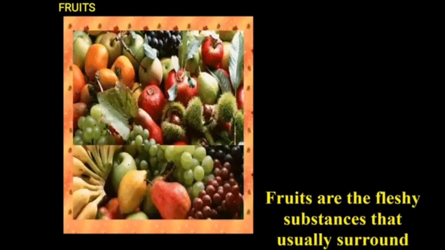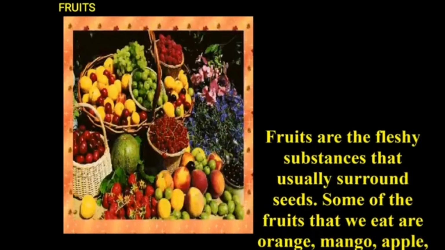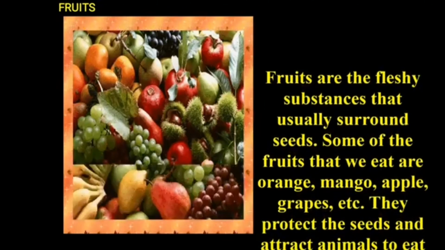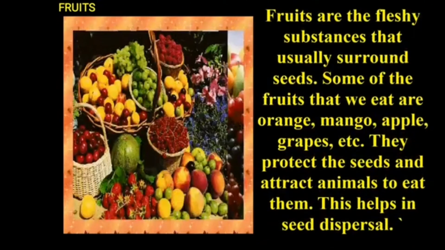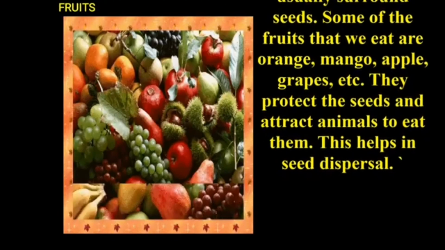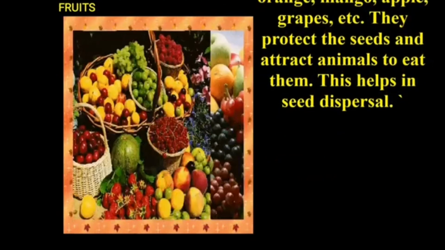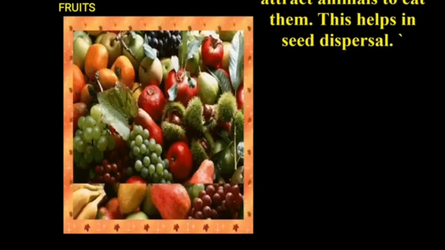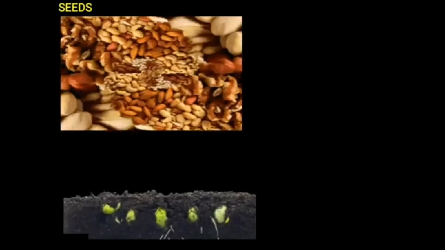Fruits. Fruits are the fleshy substance that usually surround seeds. Some of the fruits that we eat are orange, mango, apple, grape, etc. They protect the seeds and attract animals to eat them. This helps in seed dispersal.